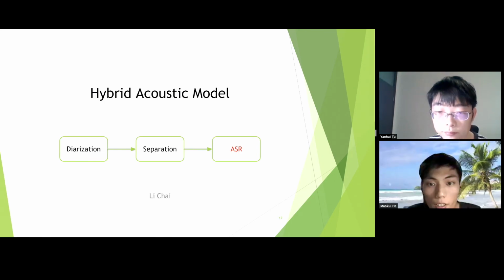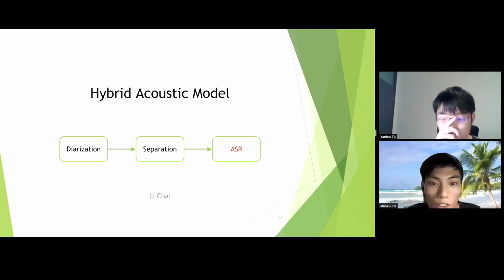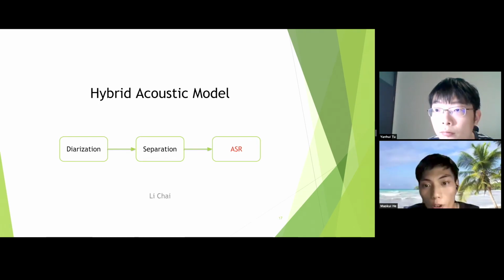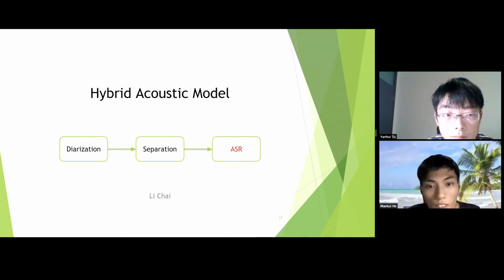The other way I tried, single-speaker TS-VAD, which takes only one speaker at a time, doesn't perform better than what I mentioned before. I think TS-VAD works when the session speaker number is smaller than the designed number. Yeah, that's it.